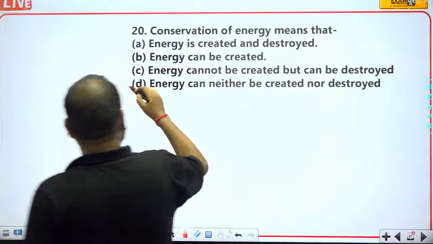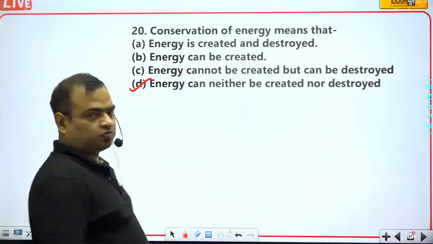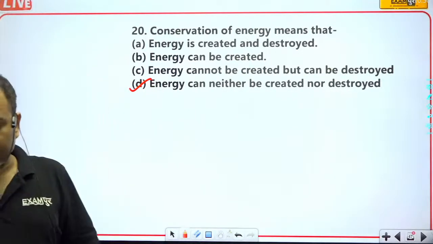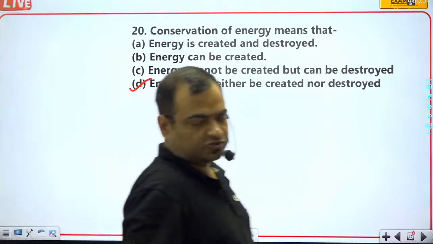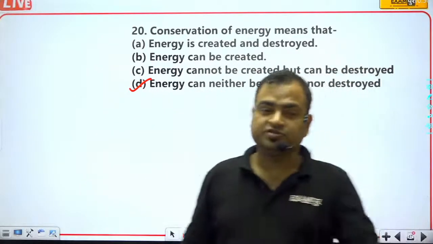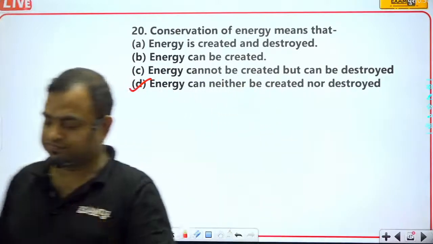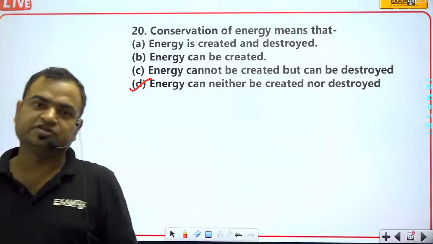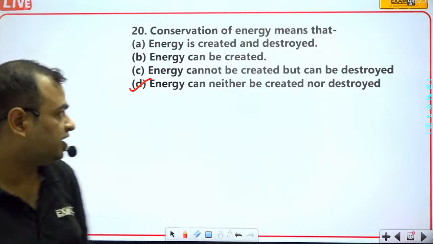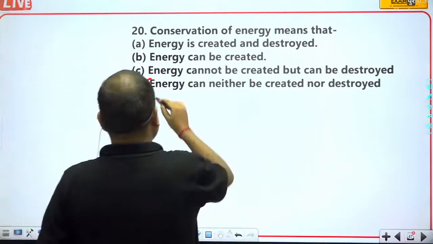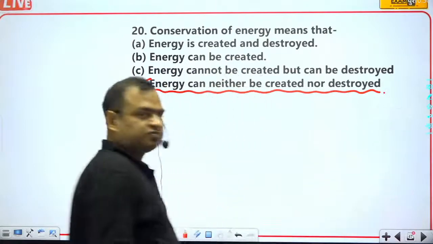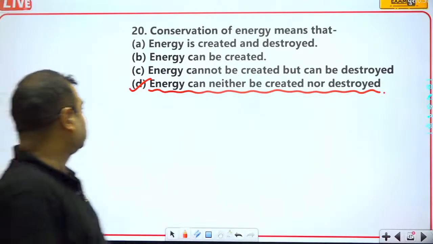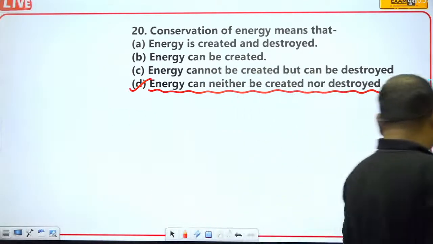Actually, the law of energy conservation is option D. The statement is that energy cannot be created, energy cannot be destroyed, and energy can only be changed from one form to another form. So this will be the correct answer.